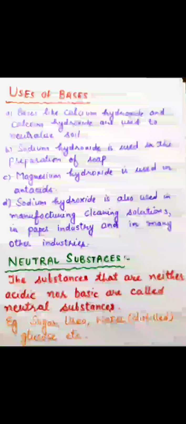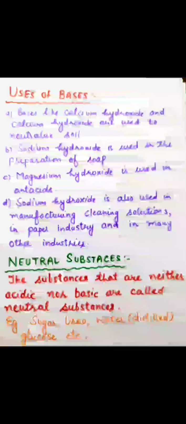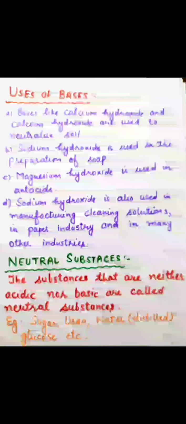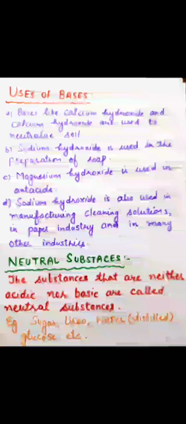Sodium hydroxide is also used in manufacturing cleaning solutions, in the paper industry and in many other industries. Cleaning solutions like detergents are used in the paper industry for cleaning of the paper, and in some other industries where they manufacture fertilizer etc., sodium hydroxide is used.